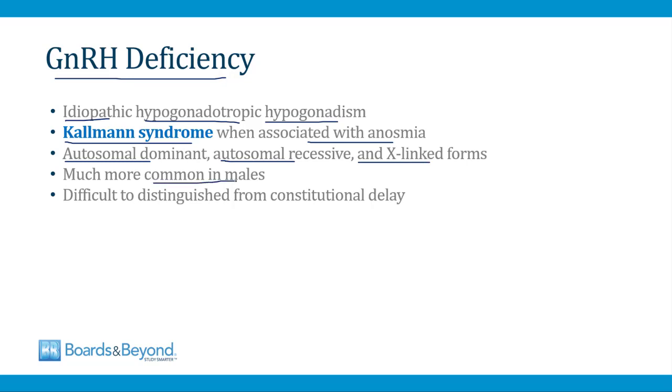It's much more common in males, but when it occurs in females, it can lead to primary amenorrhea, and it's very difficult to distinguish a GnRH deficiency from constitutional delay. Often these children are presumed to have constitutional delay, and only when they don't later have a growth spurt and enter puberty is it determined that they more likely have a GnRH deficiency.